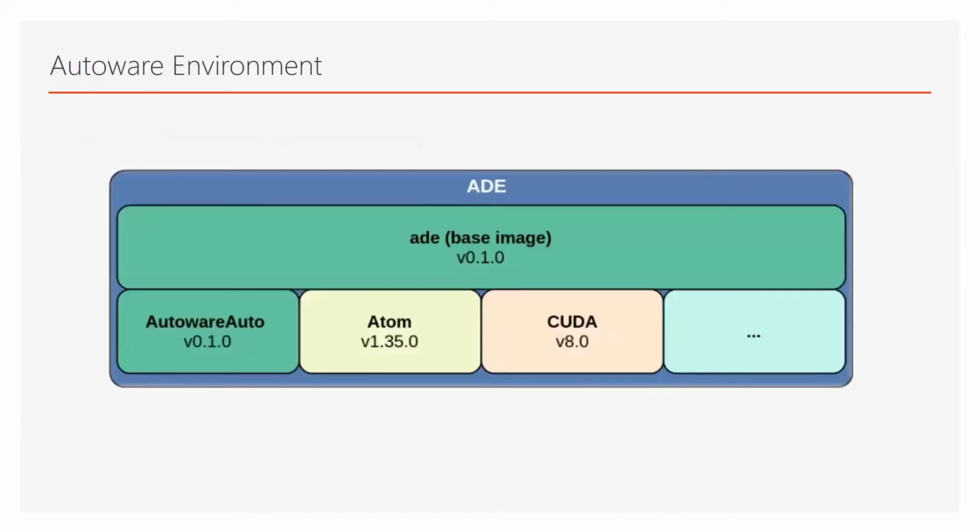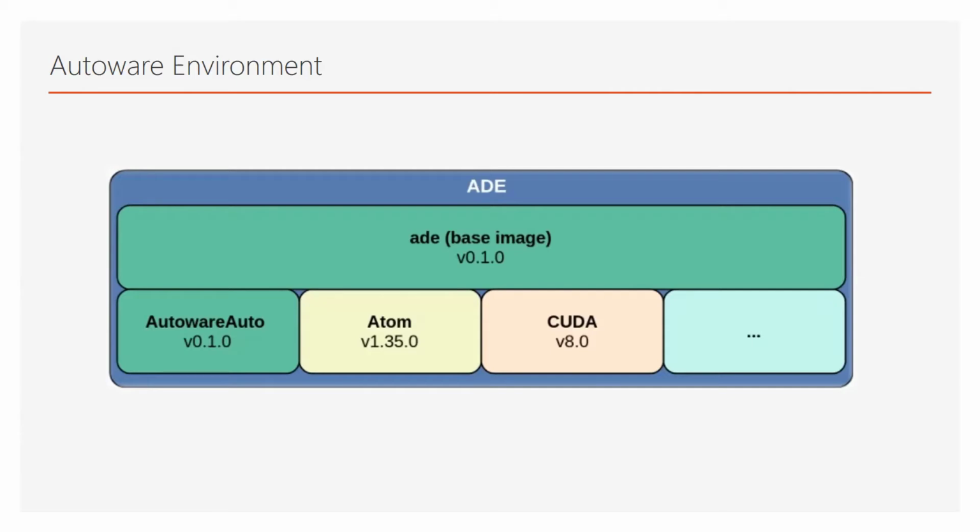Before doing anything in Autoware, we should first understand the Autoware environment. If you see in this picture, we have ADE. ADE stands for Agile Development Environment. ADE is basically built upon Docker. It's more or less like a Docker. Inside ADE, we have Autoware, Atom, CUDA, and likewise ROS 2 and the LG SVL Simulator.